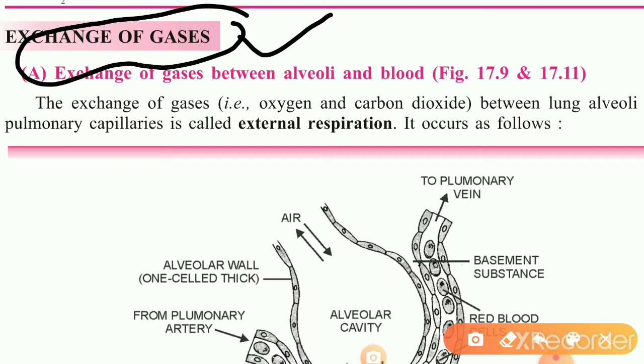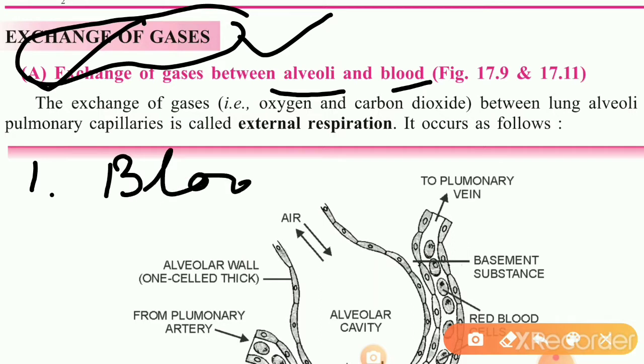So in our body, exchange of gases takes place at two places. The first place is between alveoli and blood. So we can say that the first exchange is between blood and alveoli.